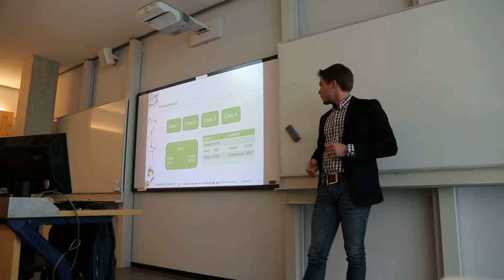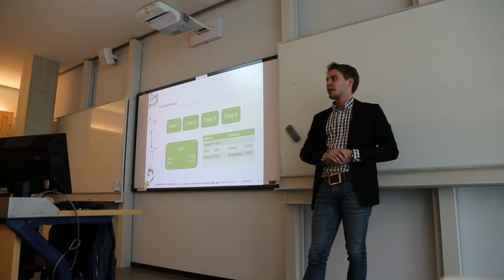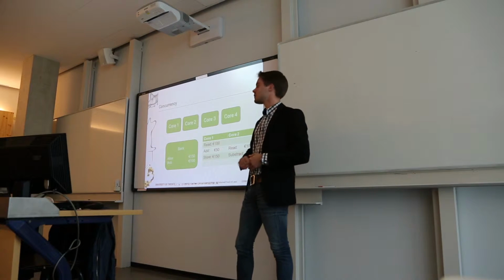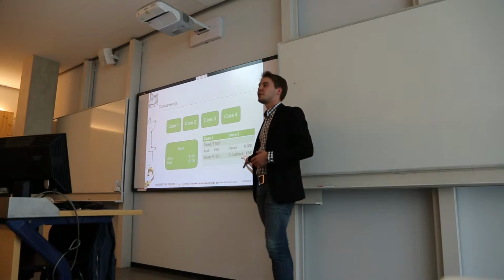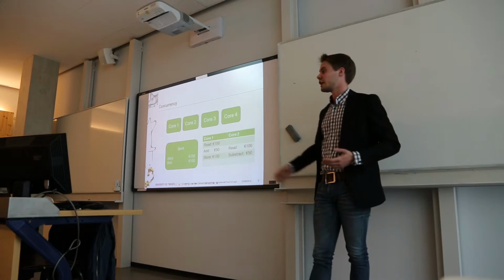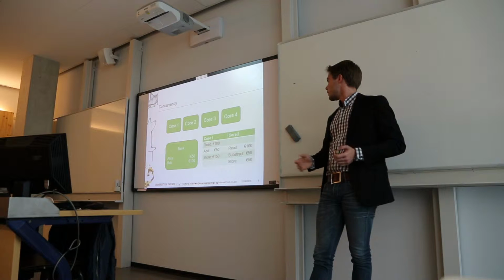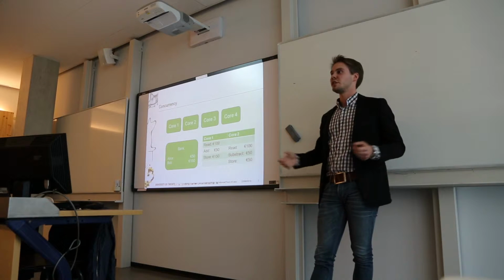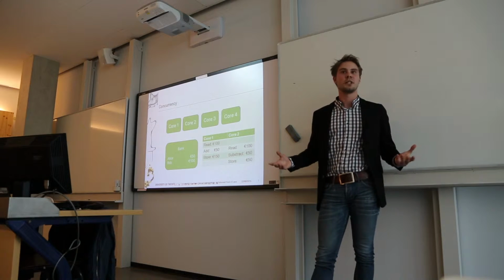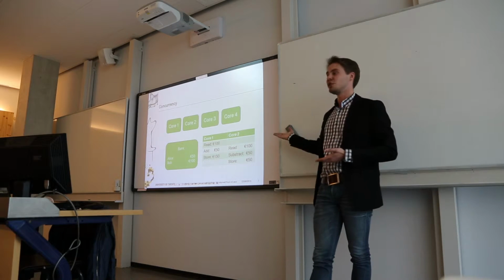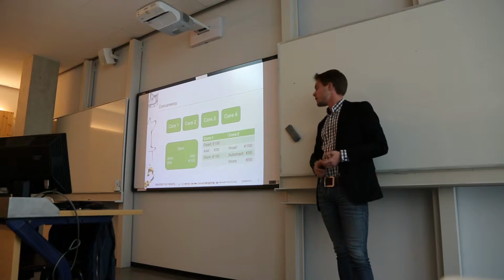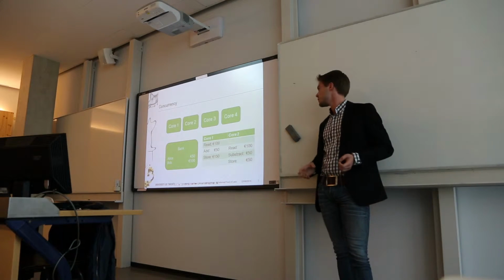Well, next thing you know, core 1 is going to add the 50 euros and store 150 in her bank account. However, core 2 wants to subtract 50 euros from her account, but it still thinks Alice has 100 euros in her account. So when it wants to store that, it stores 50 euros in her account. Suddenly she has lost 50 euros, and that's something you don't want, because she should still have 100 euros. Well, these are the problems that may arise with concurrency.